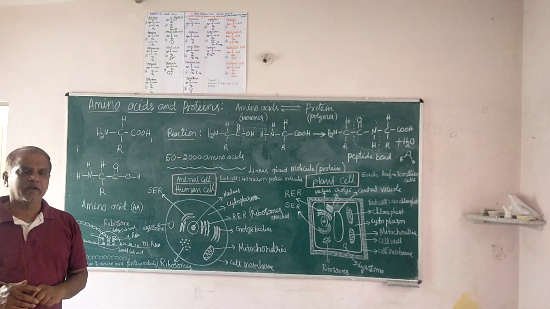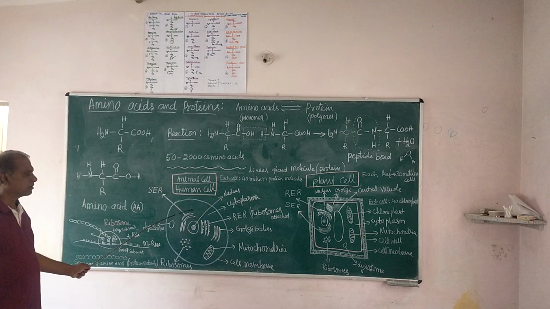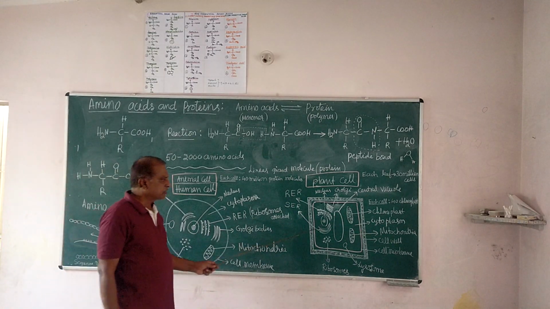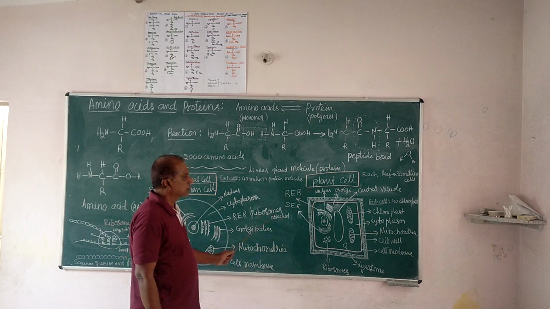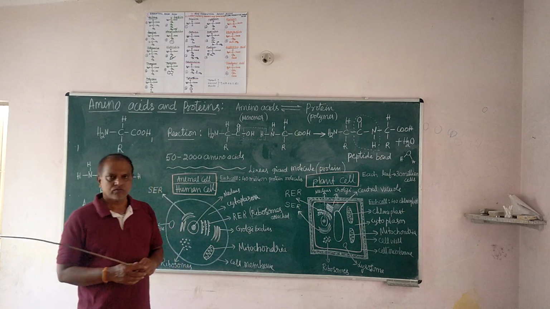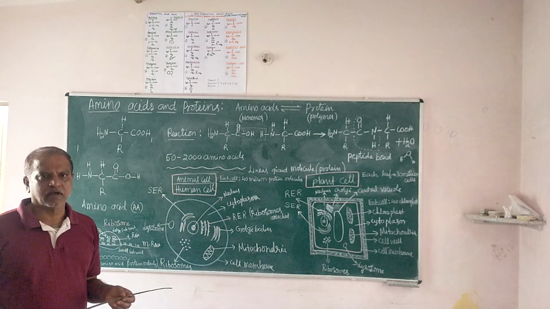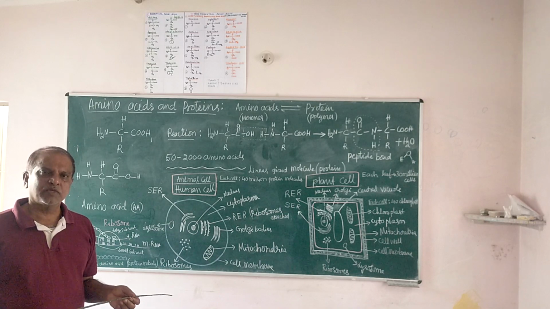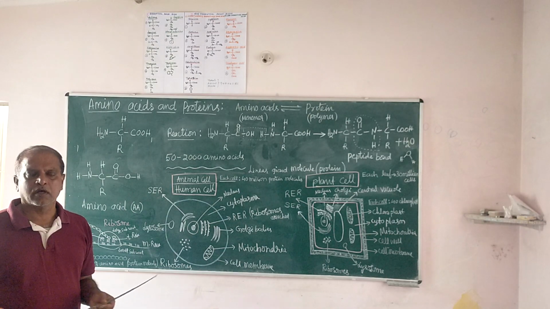So the cell is not sitting alone, it is in a tissue. Here also the same in plants. Plant cell has its own tissue structure in which it is embedded. What plant organs are there? Leaf is an organ. Stem is an organ. Root is an organ. Flower is an organ.